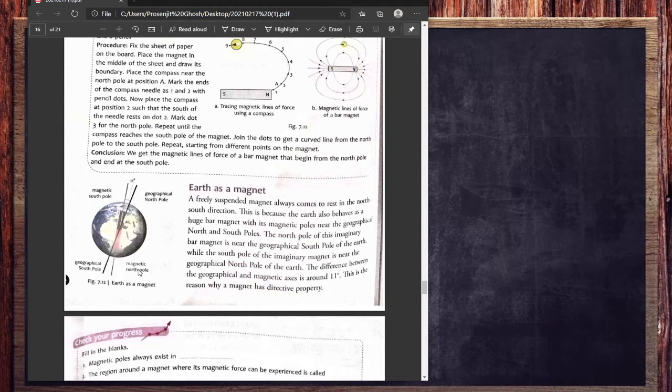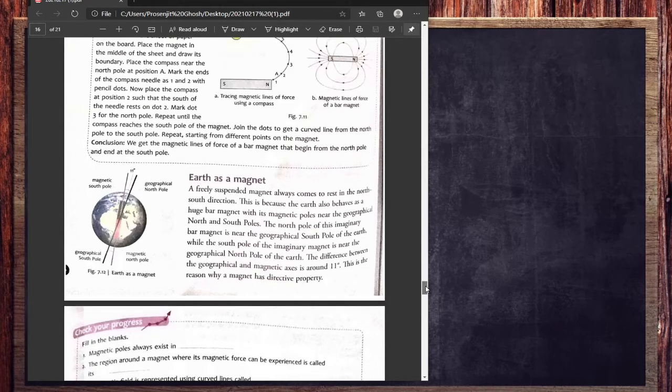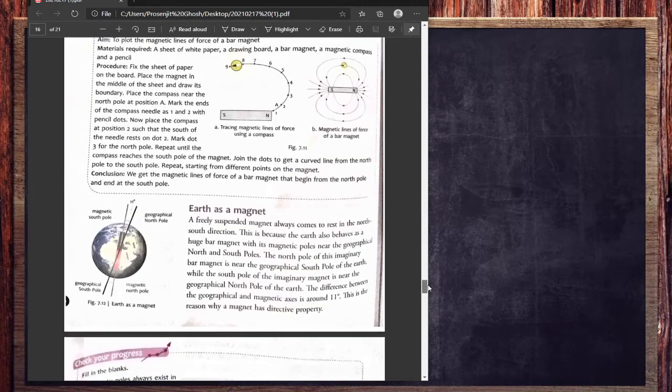And the magnetic north pole, which is denoted by a compass, is shifted around 11 degrees from this black bar. So the magnetic south pole exists near the geographical north pole at an angle of 11 degrees. Also, the magnetic north pole is not aligned with the geographical south pole, having an angle of 11 degrees. So these are the calculations for the geographical and magnetic poles.